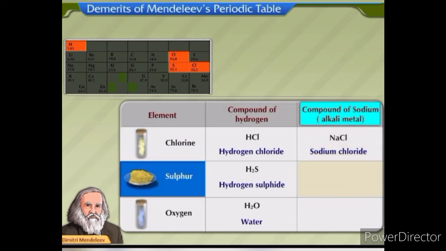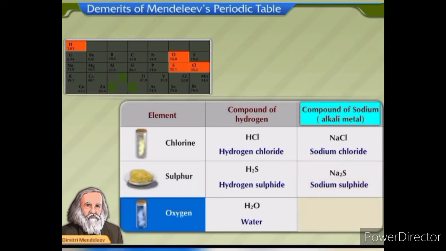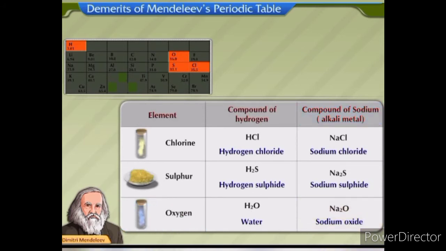Compound with sulfur is sodium sulfide, Na2S. And compound with oxygen is sodium oxide, Na2O. You can see that the formulae of the compounds formed by hydrogen and those with sodium are similar, as both hydrogen and sodium have valency 1.